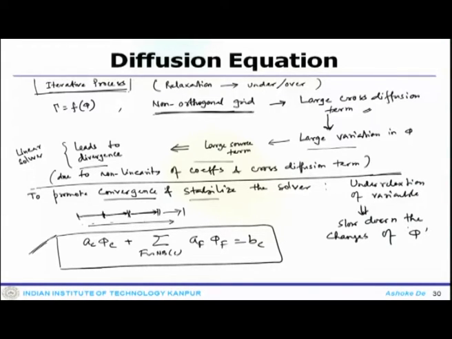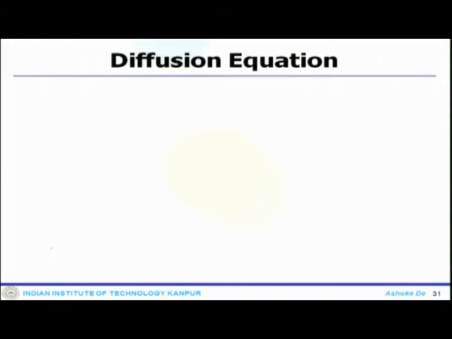This is a unique equation that works for everybody. Now, while doing this iterative process, one may do some algebra and write phi_C equals minus the summation over f of a_F phi_F plus b_C, divided by a_C.